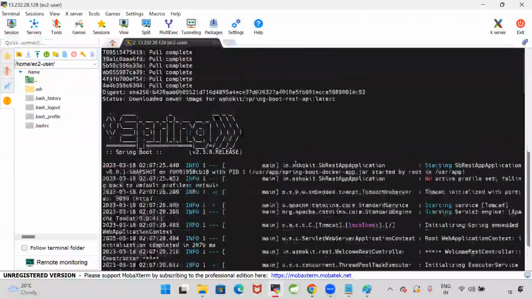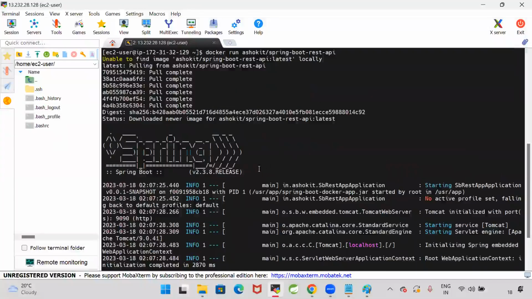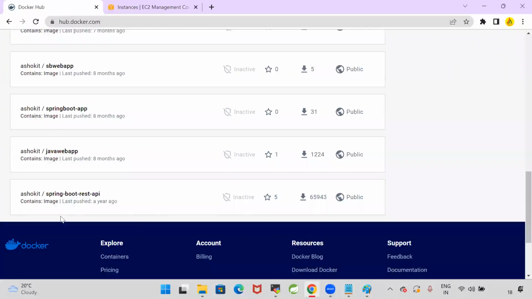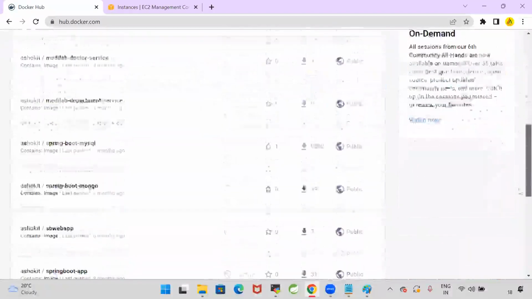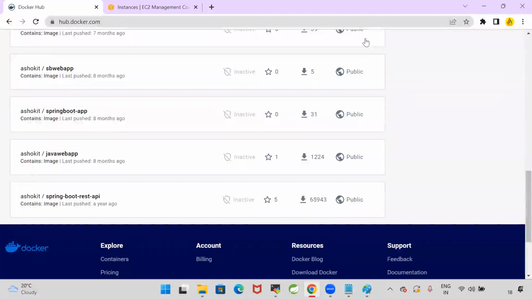In this Linux operating system, I executed the docker pull command and the docker run command. Anybody can pull my image and run my image on their machine. Currently, there is no relation between the EC2 instance and my Docker Hub account. Are you guys clear with my point?